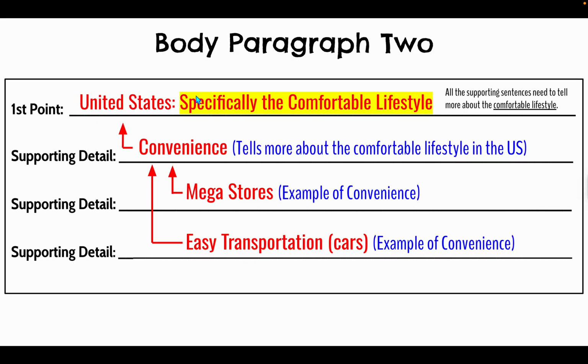We said the main point of that paragraph was the United States. However, I listed extra information in that topic sentence that was specific. I specifically said about the United States that it's known for the comfortable lifestyle. So if you do this, any main big ideas that you write about in your topic sentence, you're going to need to stay on that topic as you get smaller. You're going to elaborate on them. Because this is about the United States and a comfortable lifestyle, all my supporting detail sentences have to be backing up the comfortable lifestyle in the United States.